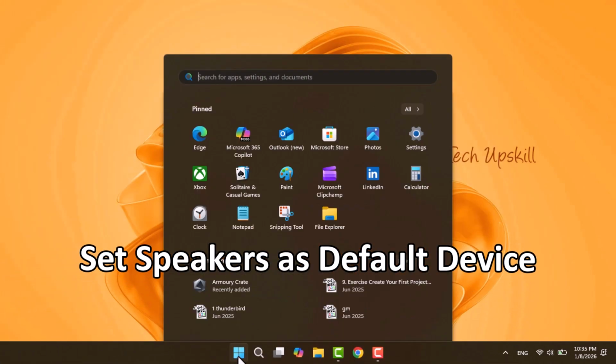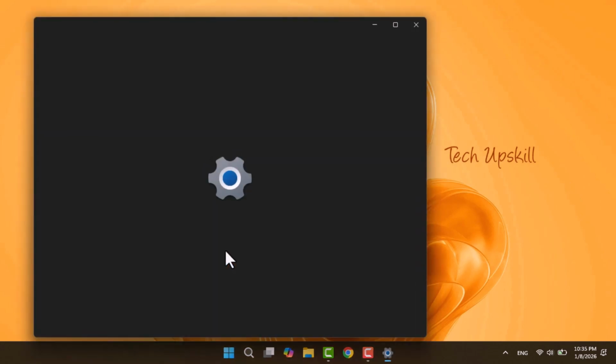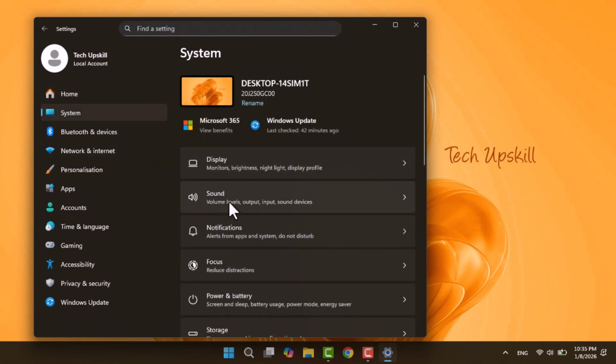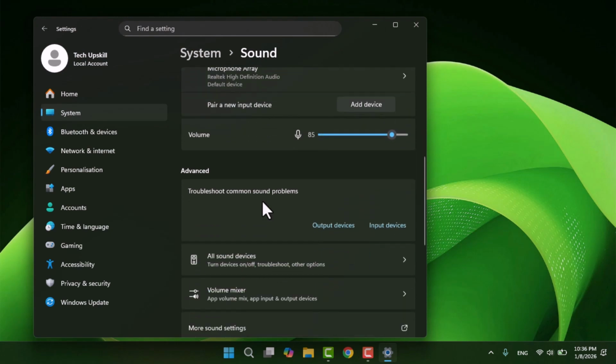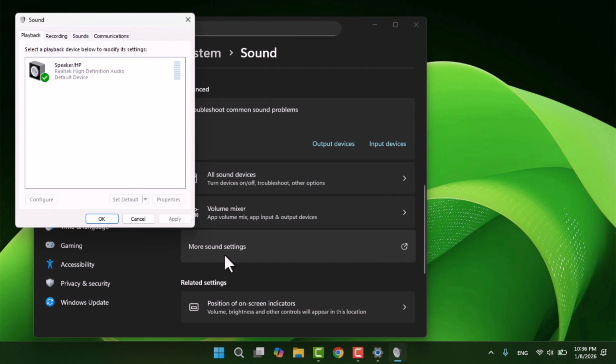Step 4. Set speakers as default device. Right-click the start icon and open Settings. Go to System, Sound. Scroll down and click More Sound Settings under the Advanced section. In the Playback tab, right-click your speaker and set it as the default device. Then click OK and test the sound.